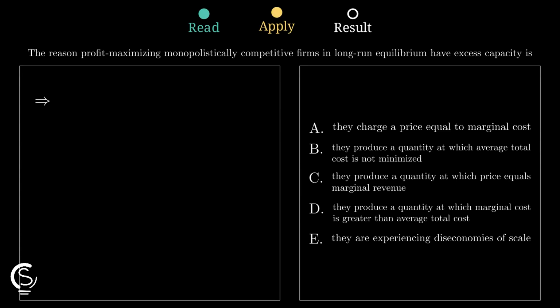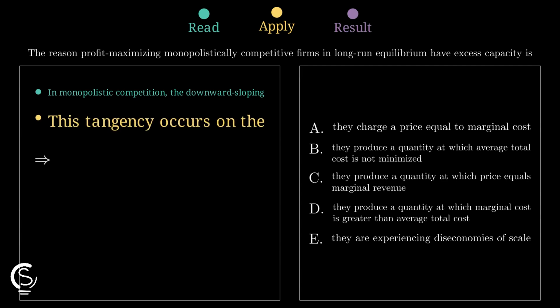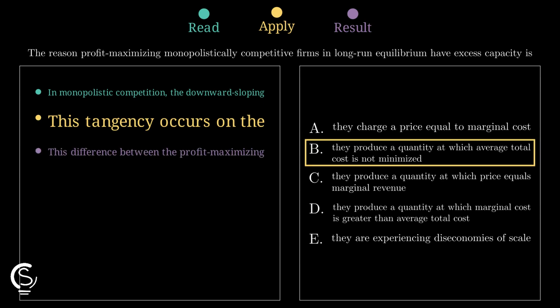Watch this. Then free entry pushes economic profit to zero, so demand becomes tangent to average total cost, but on the falling side before average total cost reaches its minimum. That means the firm's output is below the output that minimizes average total cost, and that unused potential is excess capacity, so option B wins.